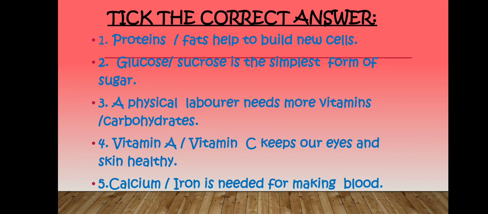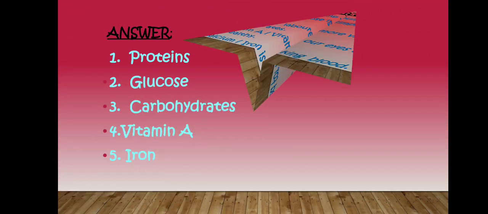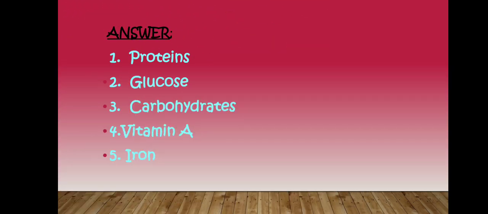Fourth, vitamin A or vitamin C keeps our eyes and skin healthy. Vitamin A is important for our eyes and skin. So, our answer will be vitamin A. Fifth, calcium or iron is needed for making blood. So, iron is needed for making blood. So, our answers are: proteins, glucose, carbohydrates, vitamin A, and iron.